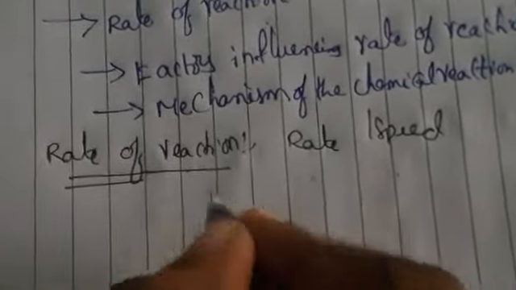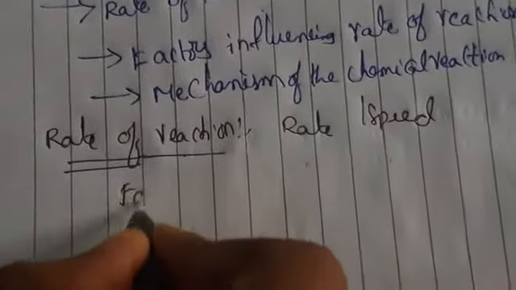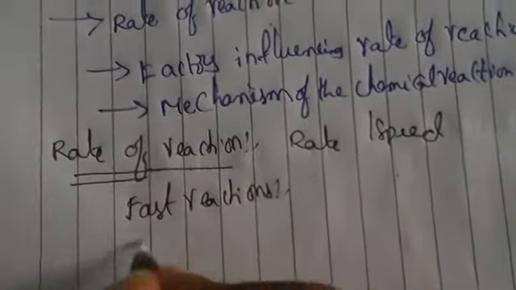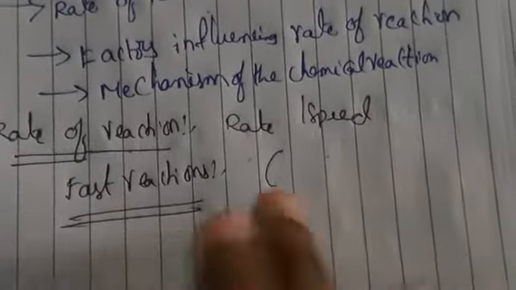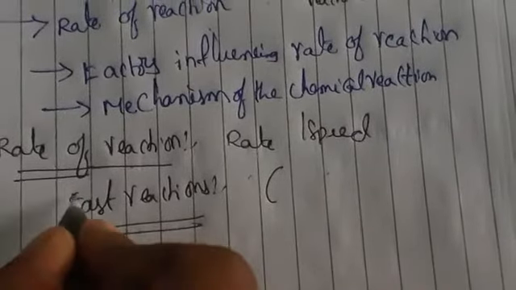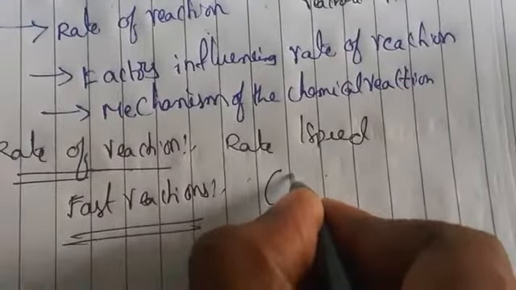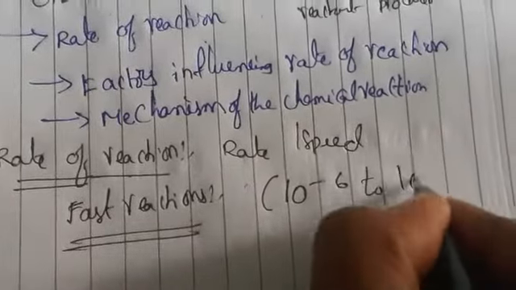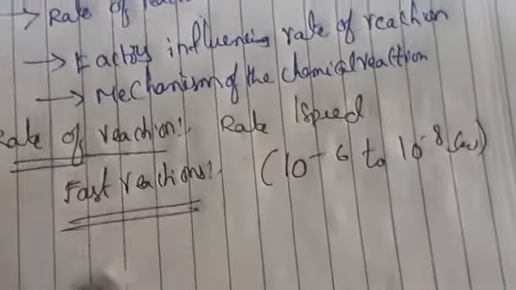The rate of the reaction mainly consists of three types. First one is fast reactions. Here we are dealing with rate and also time. The fast reactions take nearly 10 to the power minus 6 to 10 to the power minus 8, means within a fraction of seconds the reactions will form.